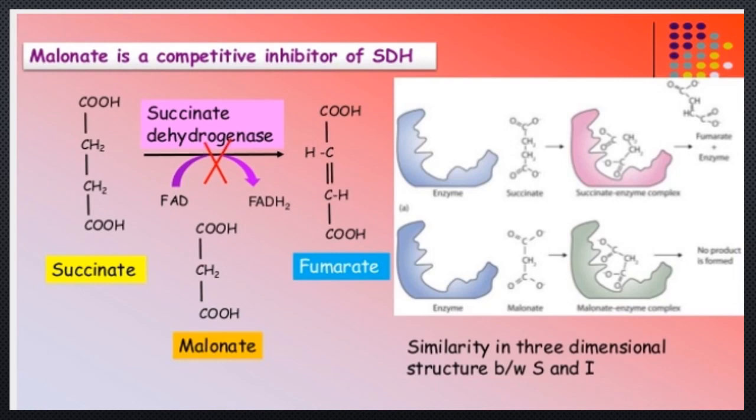malonate is a competitive inhibitor of the succinate dehydrogenase enzyme. Succinate is a substrate that binds at the active site of succinate dehydrogenase enzyme and forms a product, fumarate. There are some compounds like malonate which act as competitive inhibitors for succinate and bind at the active site of the enzyme and block the formation of fumarate.